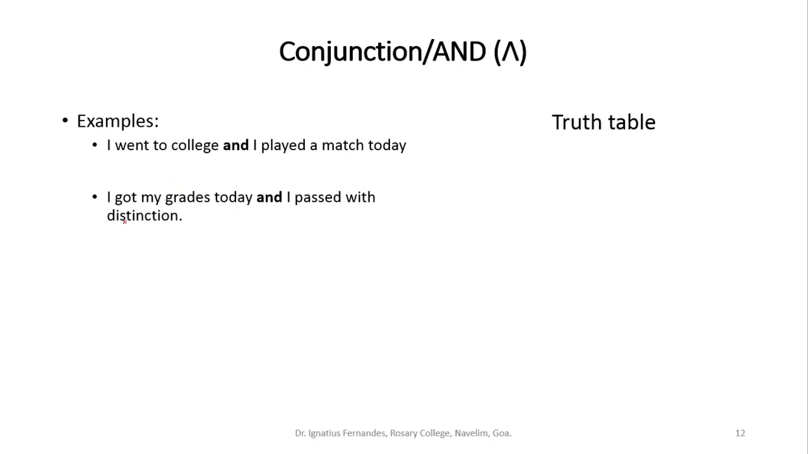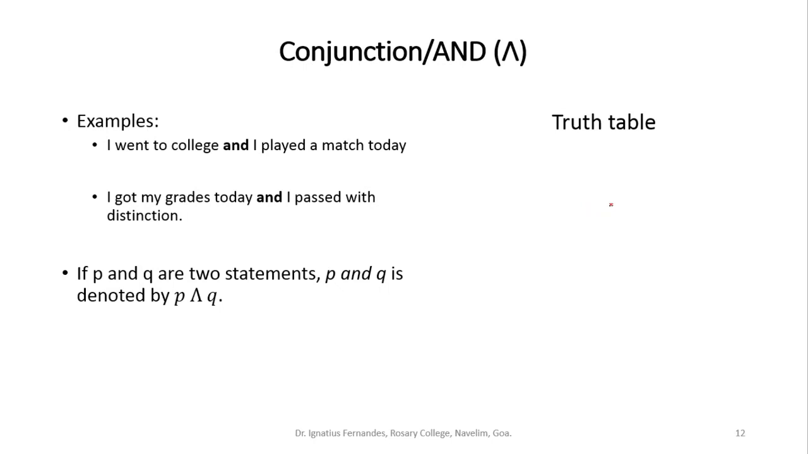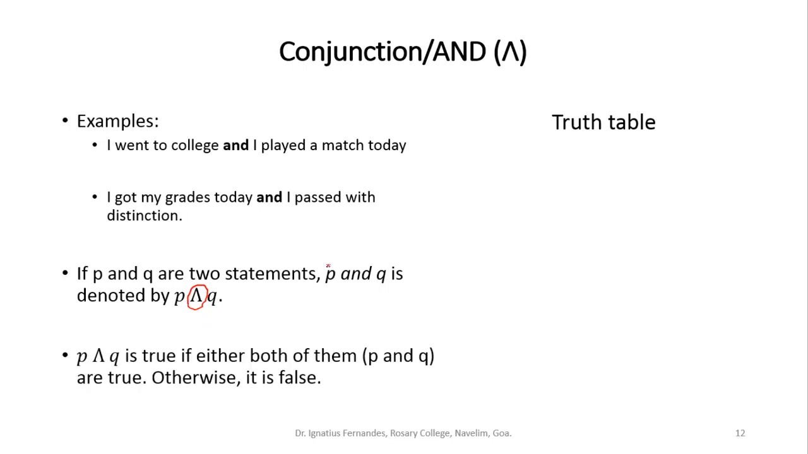Another example, suppose I say I got my grades today and I passed with distinction. When will you say I am true? When both these things are true. So if P and Q are two statements, P and Q is denoted by this notation. This is the notation for AND. And P and Q is true if both of them are true, otherwise it is false.